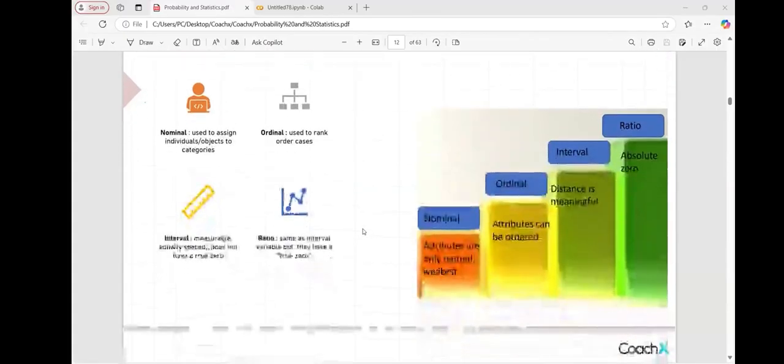Okay, I'll give you a simple example of ratio and interval. Interval is where distance is meaningful, and ratio is where we have an absolute true zero. If I'm saying my room temperature is 23, tell me, is it interval or ratio? It's interval. Why? Because we don't have an absolute zero in temperature. Correct? Yes.